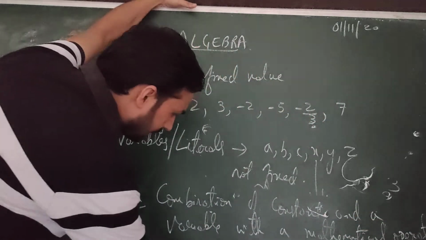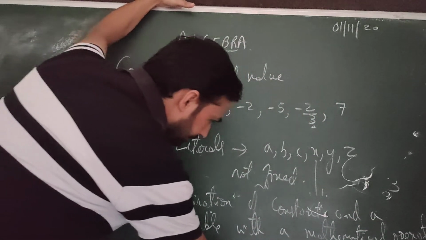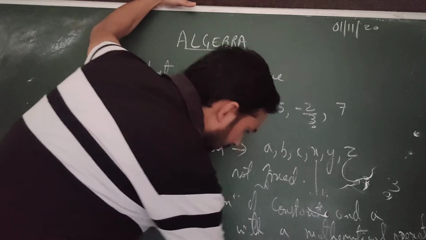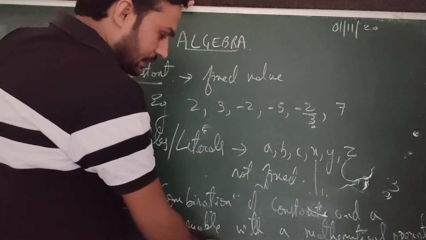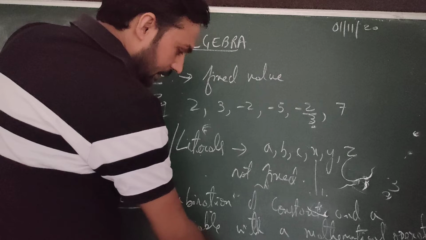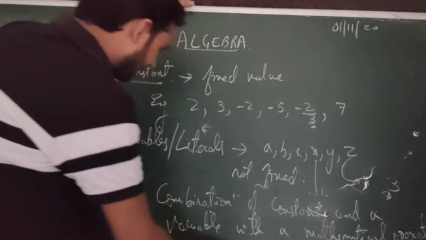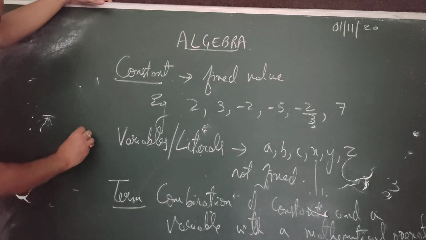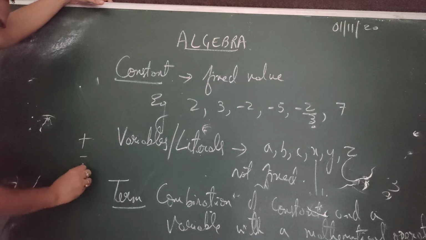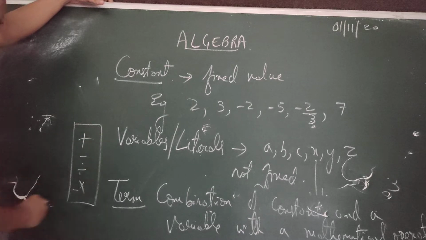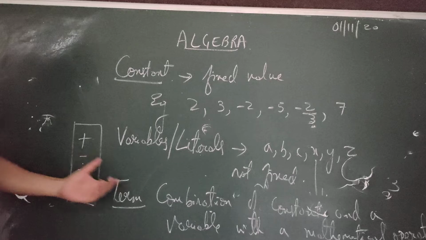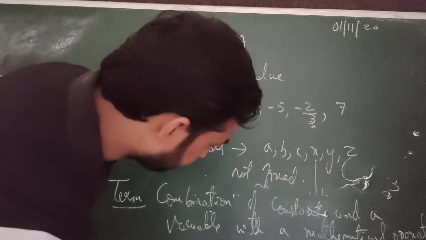Like supposing if I have 2 into x, then we can call this a term, because 2 is a constant. It is combined with the variable with the mathematical operation multiply. Mathematical operations are plus, minus, divide and multiply. These are the 4 operations that we have in maths. So that is your term.